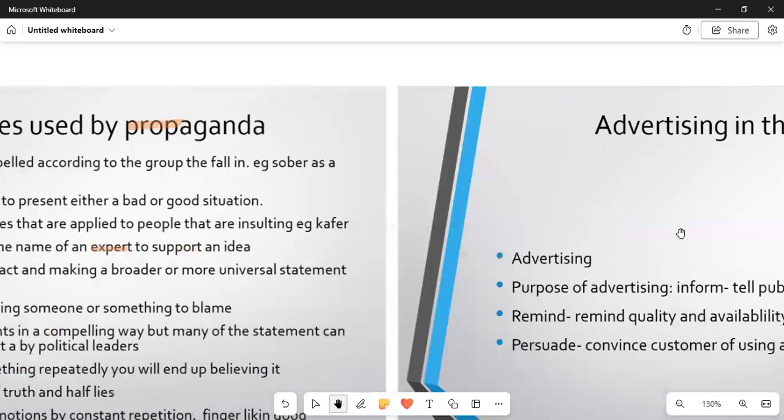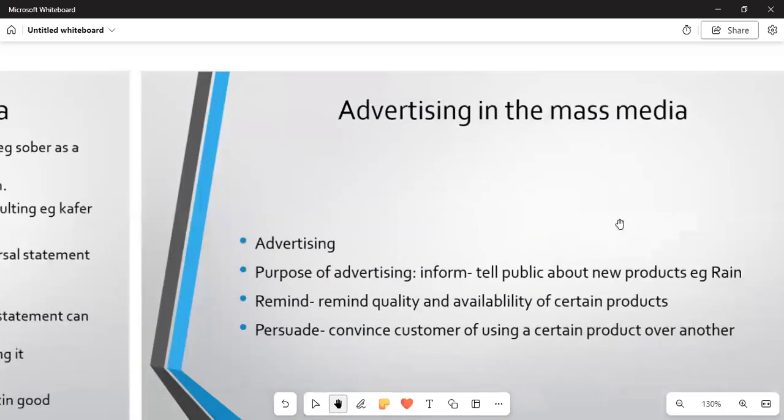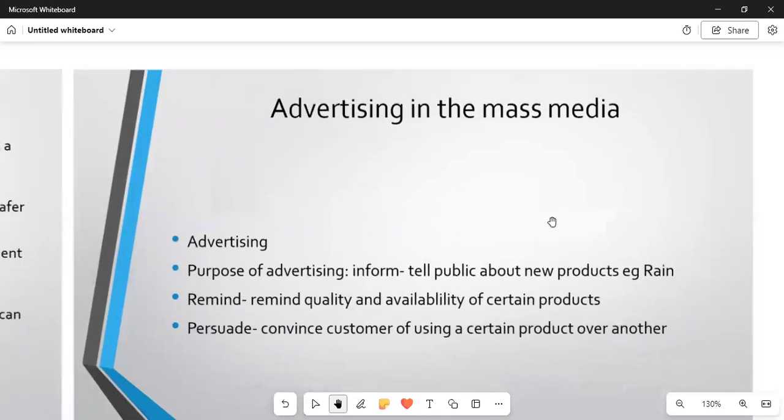And then if we can go on, we are to see that we have what we call advertising in the media. So how do we advertise now in the mass media? Remember, that is what we can do in the media. So we are saying advertising can be by means of billboards, by television, by radio station, or by writing newspaper articles.